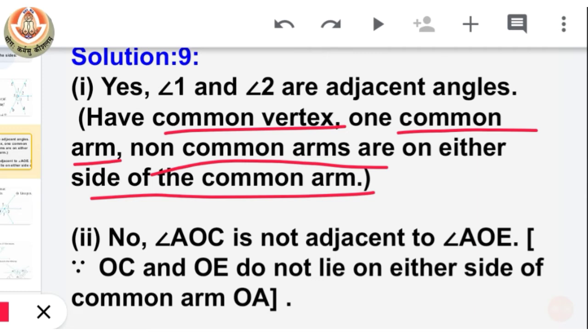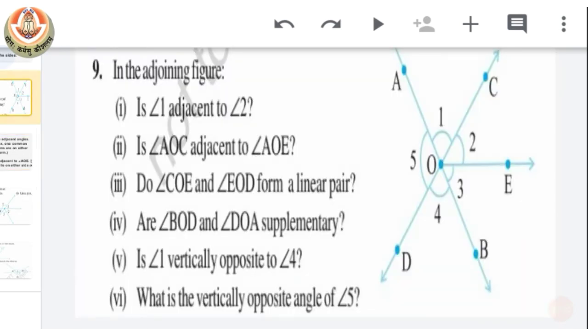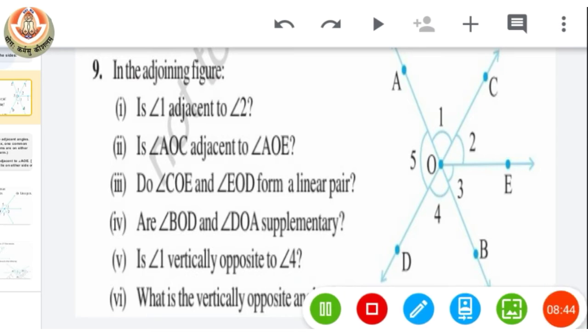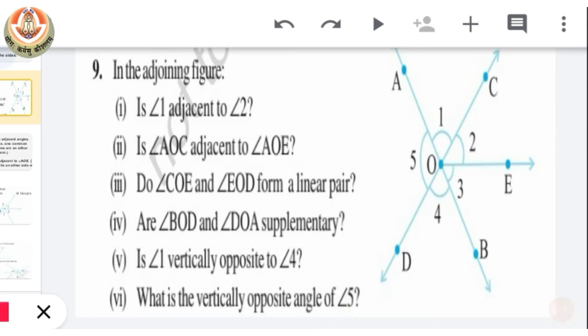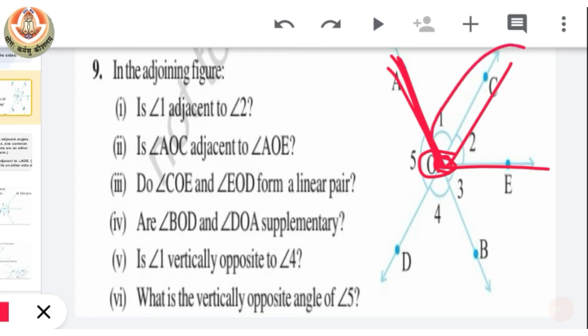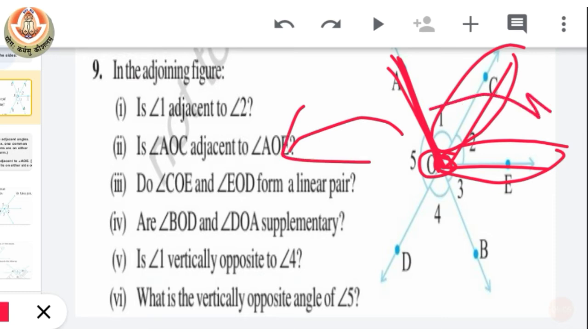Okay. Now the second question is: is angle AOC adjacent to angle AOE? You can see here that the vertex is common and one arm is common, but the third condition, that the uncommon arms should be on either side of the common arm, is not satisfied.